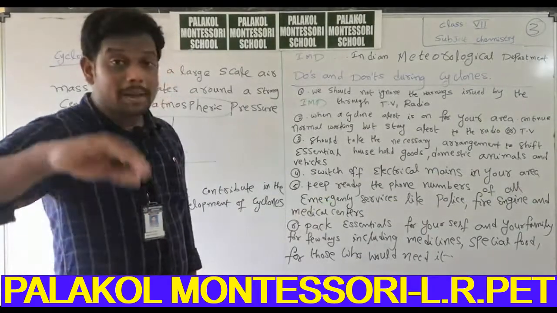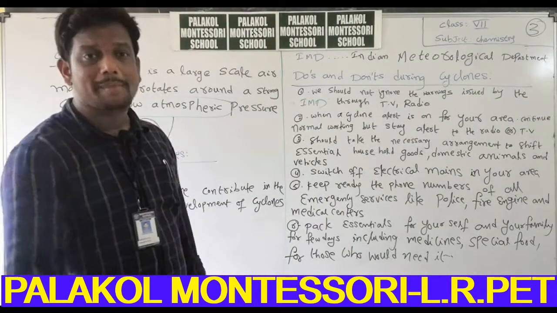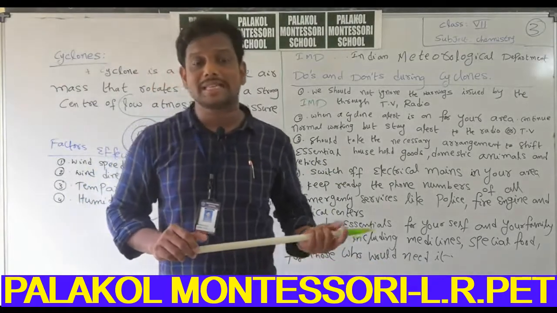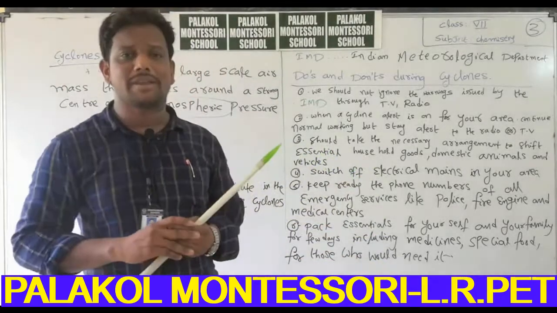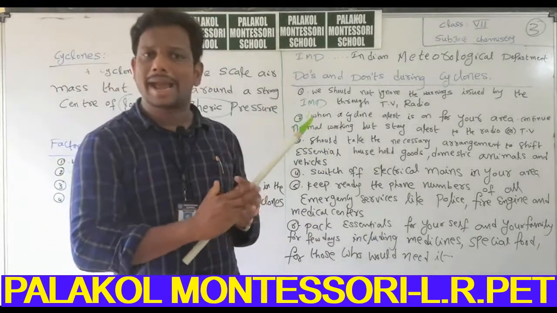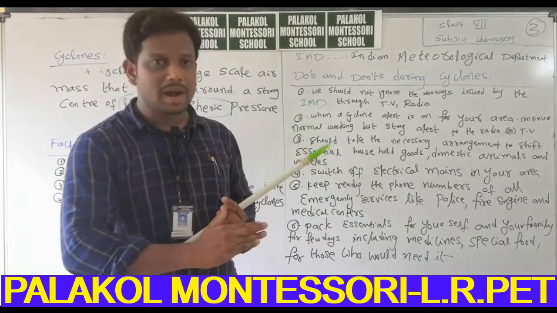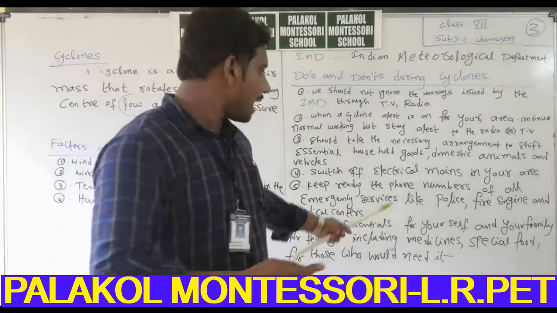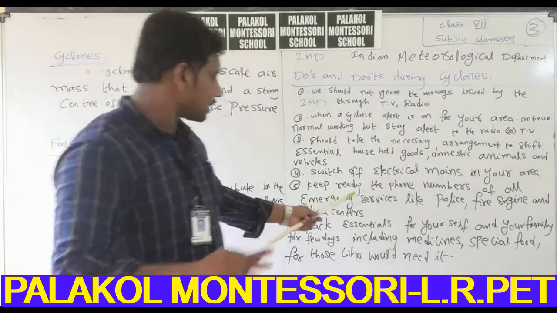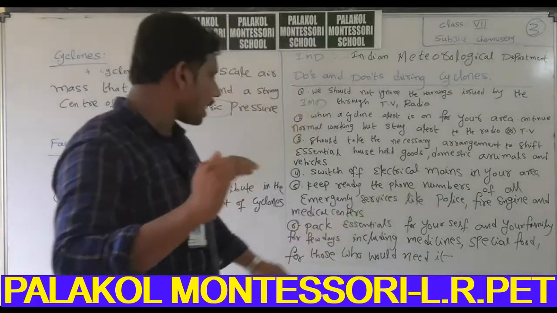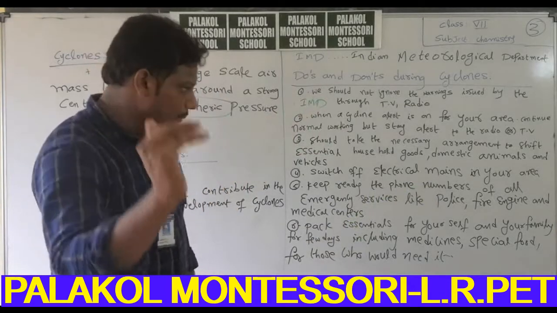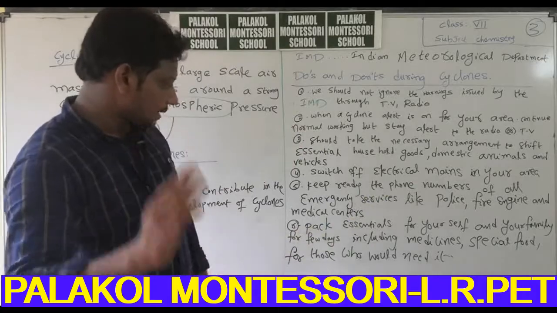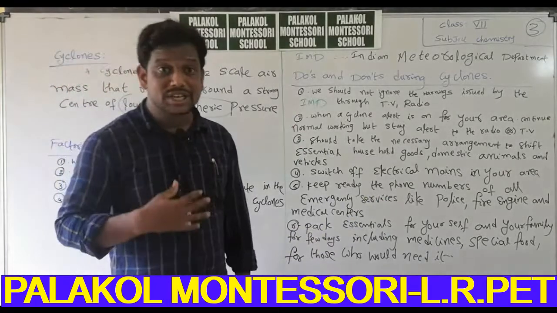Fifth point, keep ready the phone numbers of emergency services. What are emergency services? Police, dial 100. Fire station, dial 101. Disaster management, dial 108. Like that, keep ready the phone numbers of all emergency services like police, fire engine and medical centers.